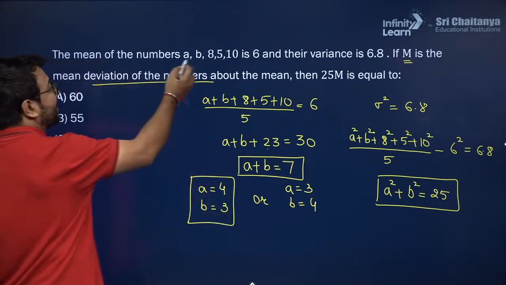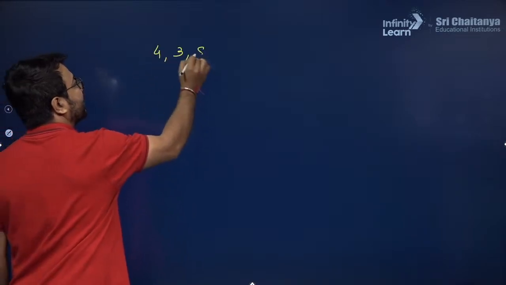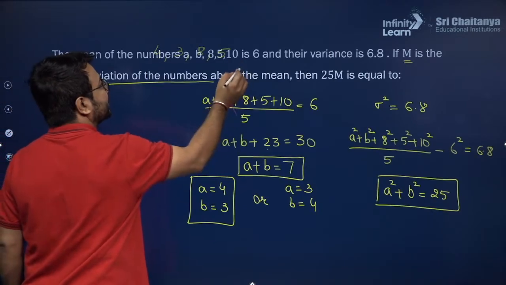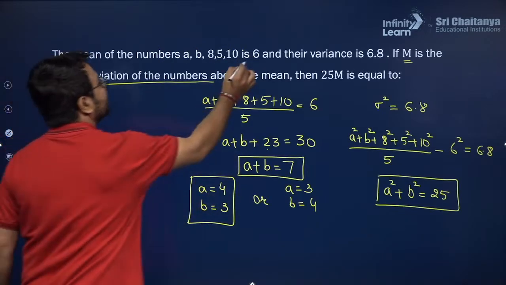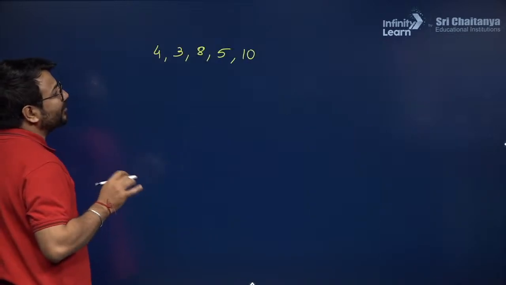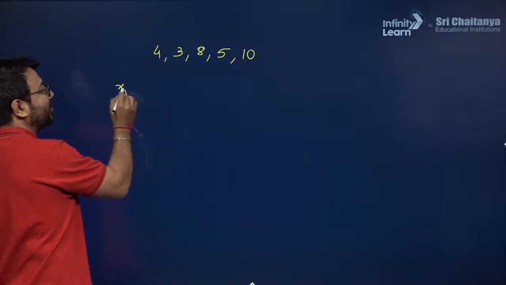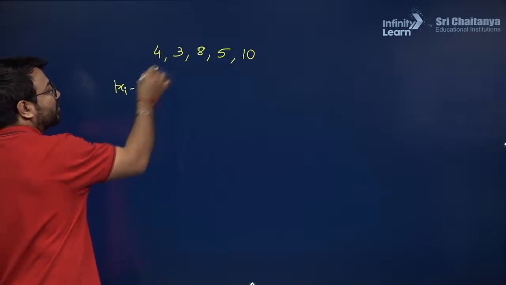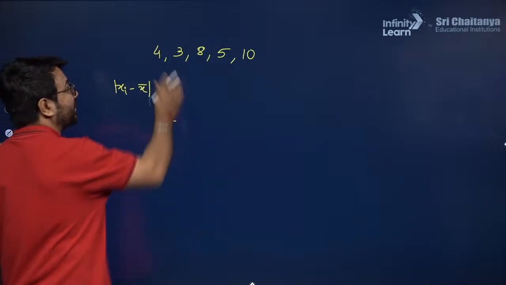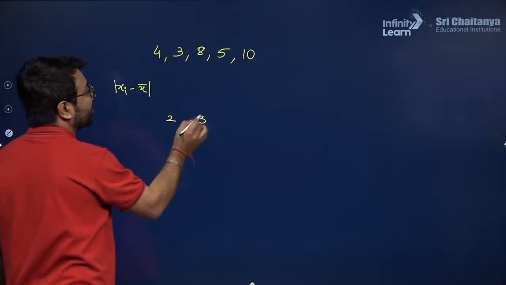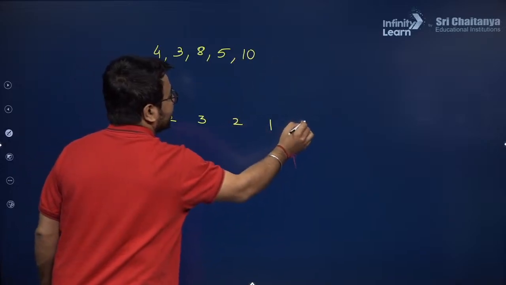Okay. So the numbers will be 4, 3, 8, 5, and then it is 10. And I want to get the mean deviation about the mean, and mean is given to you as 6. So how to calculate the mean deviation about the mean? So first of all, I will calculate the value of xi minus x bar. So 4 minus 6 will give me a value that is 2. I need to take the modulus of it. Then 3 minus 6 it will be 3, 8 minus 6 will be 2, 5 minus 6 it will be 1, 10 minus 6 it will be 4.